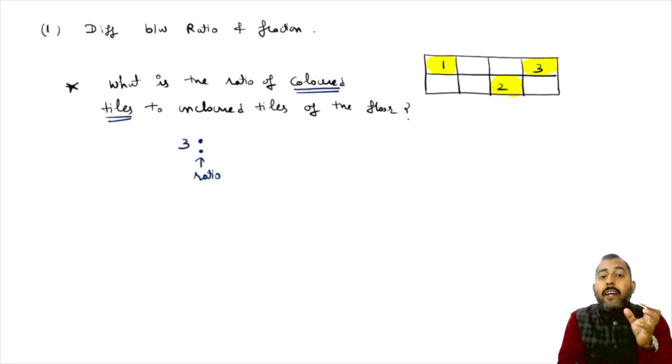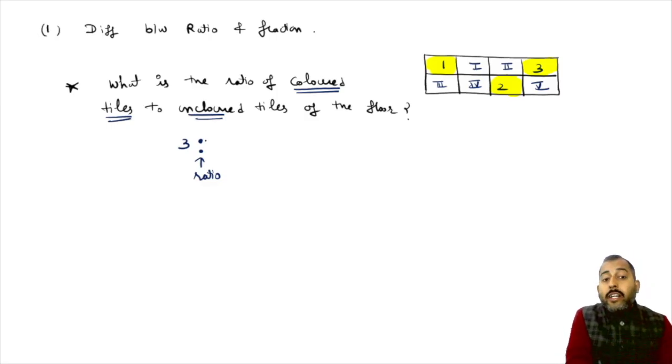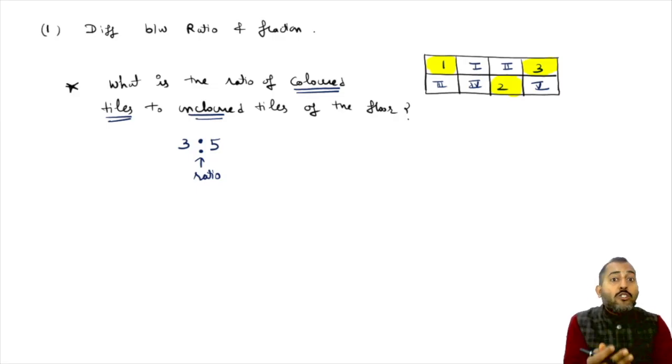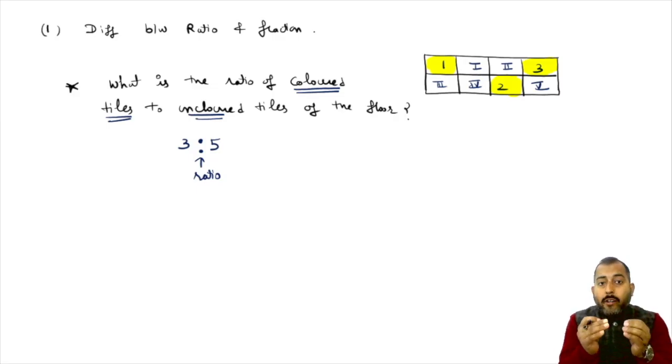And now you will count the uncolored tiles on the floor. So how many tiles are uncolored? 1, 2, 3, 4, and 5. 5 tiles are uncolored, so you will now write the number of uncolored tiles, that is, 3 is to 5 will be the ratio, the answer to this question. So remember, the examiner is talking about colored tiles first, so you will write the number related to colored tiles first and then the number related to uncolored tiles.